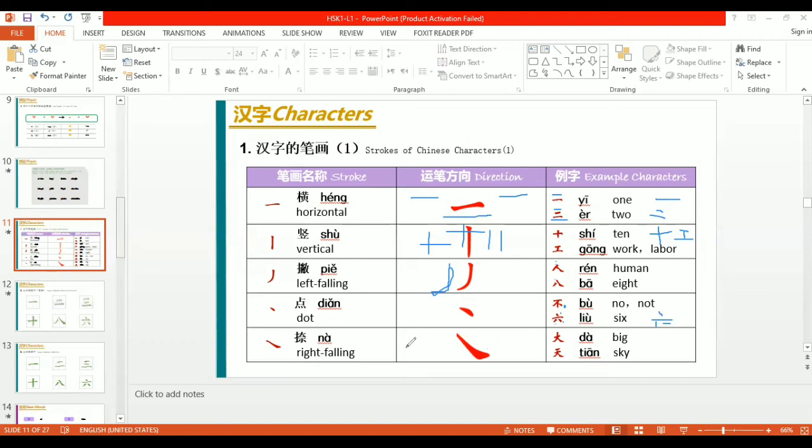Now the fifth stroke is nà. Nà means right falling. Piě was left falling and nà is right falling. Just like this. This nà is used in dà. Dà means big. And tiān, tiān means sky, is also using nà.